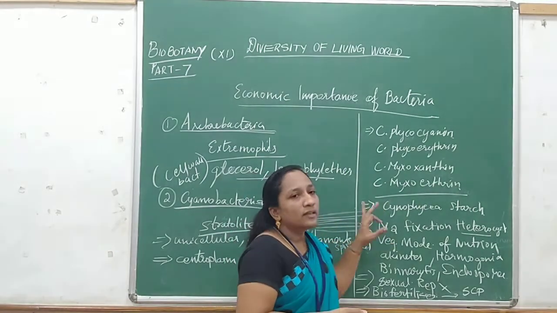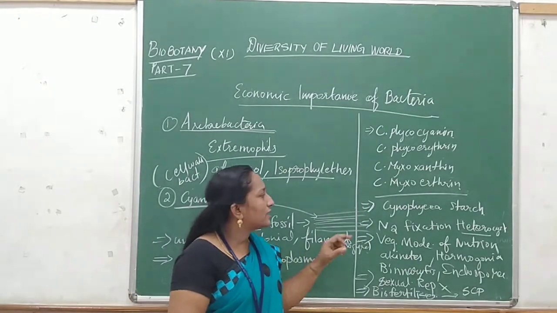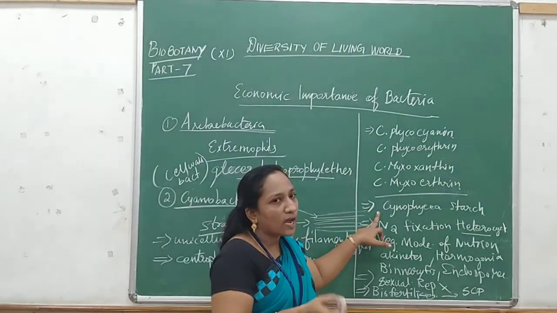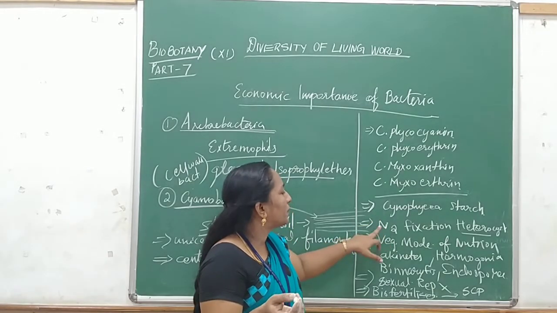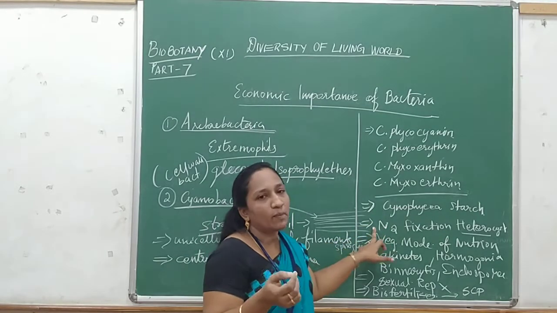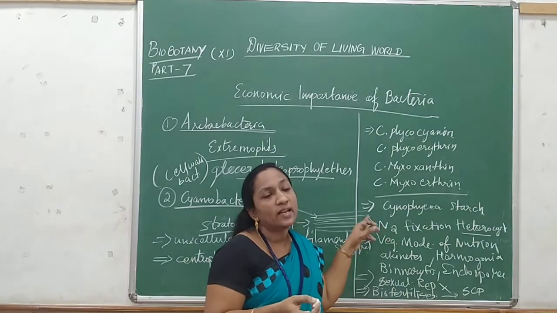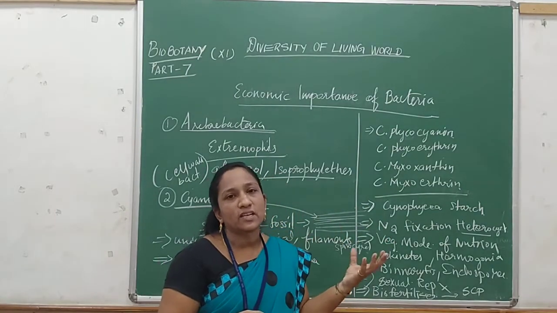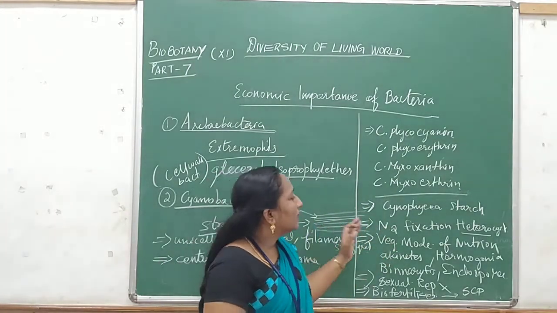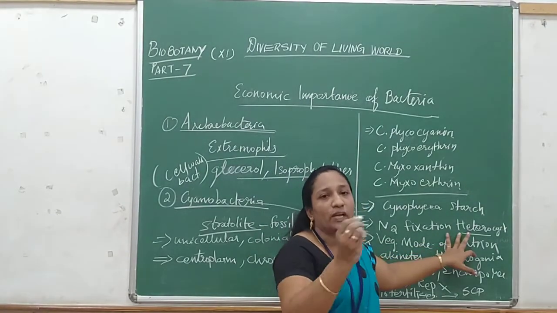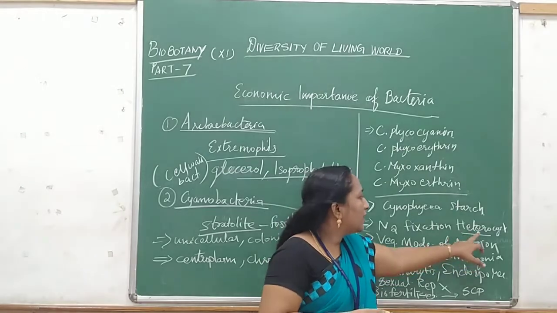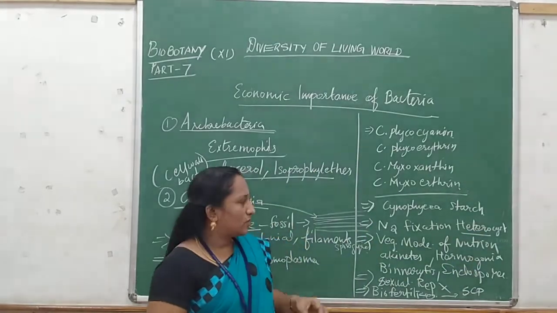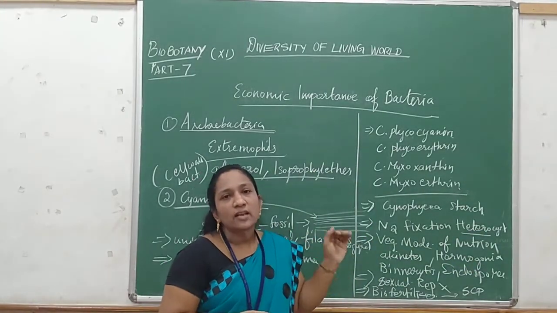And next one, this will be storing the food material, that is cyanophycean starch. So it is stored inside the cyanobacteria after the photosynthesis preparation. And next one, it will be involved in nitrogen fixation. It fixes the atmospheric nitrogen, and the particular area of the cyanobacteria which does the nitrogen fixation is called heterocyst, which is the hard surface of the cyanobacteria.